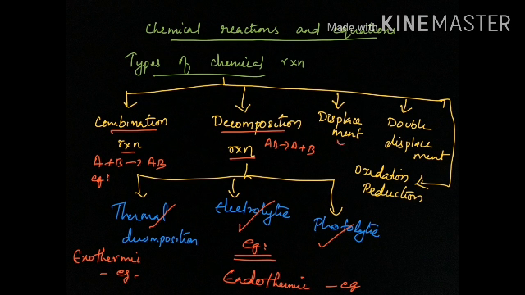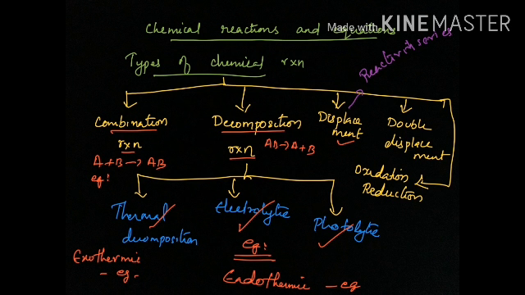Then the displacement reaction. What is a displacement reaction? When you're studying the displacement reaction, a more reactive metal displaces the less reactive metal from its solution. Here you need to concentrate on the reactivity series. This chart I have given, reactivity series. You need to study the order of the reactive power of the metals.